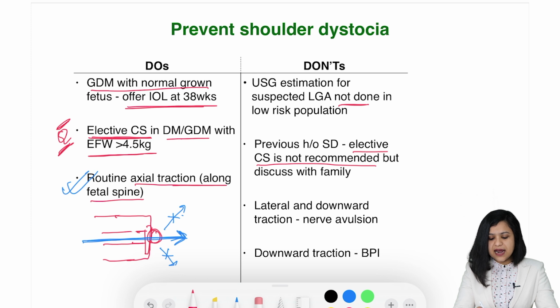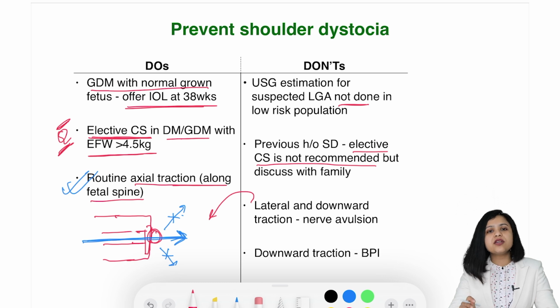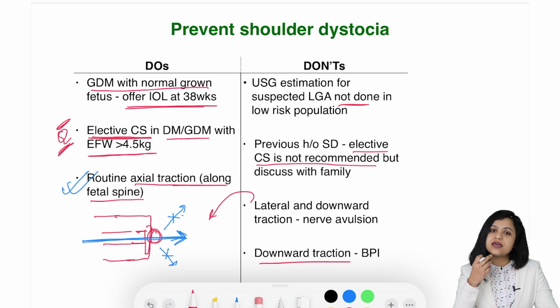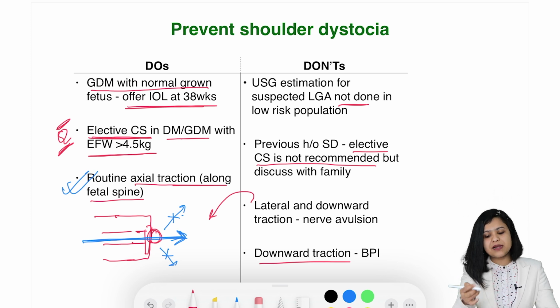Third is lateral and downward traction. As I told you, lateral and downward traction should not be given. Only axial traction should be given. Again, downward traction should also not be given. As I told you before, if you give a downward traction, the anterior shoulder and the neck are stretched. This can lead to brachial plexus injury.